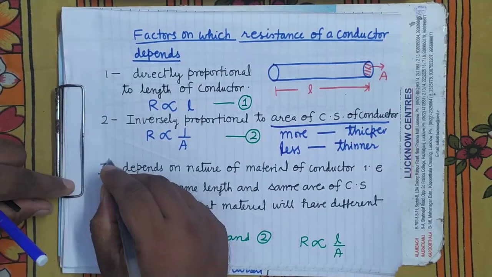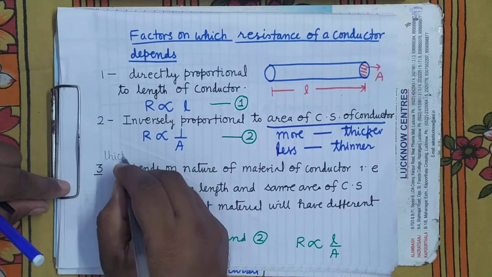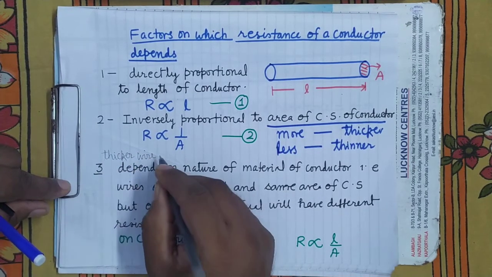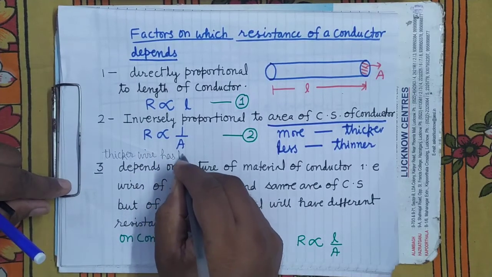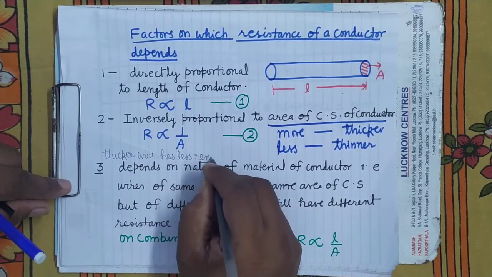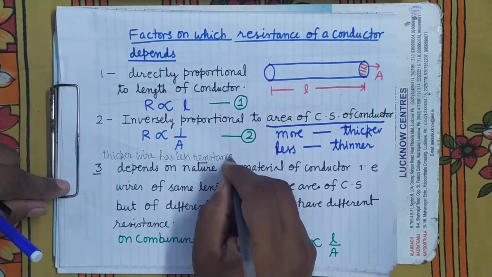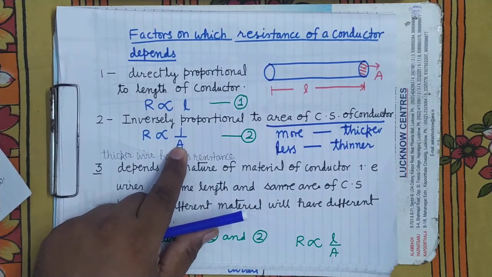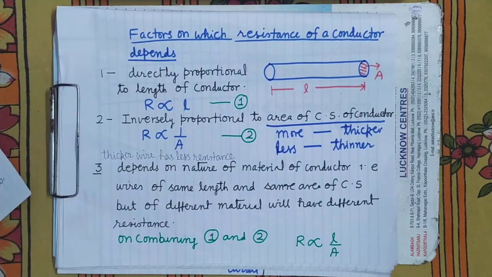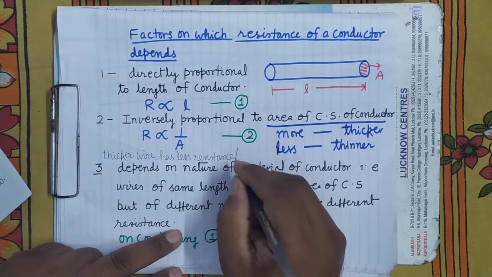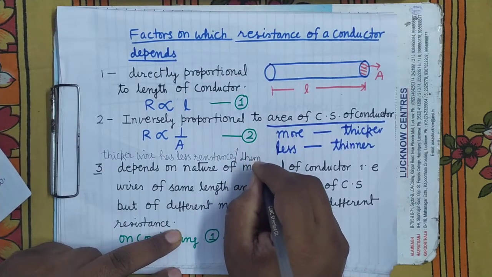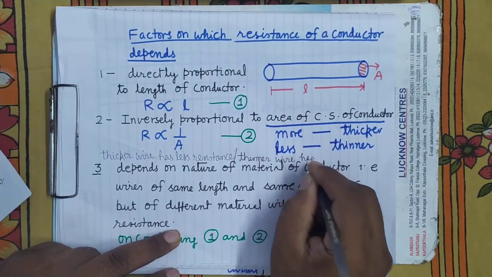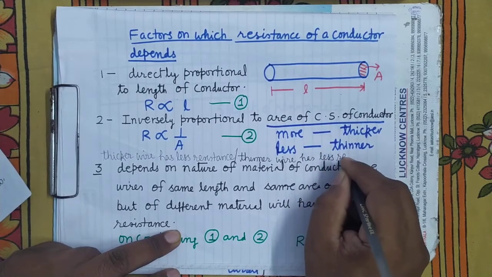Thicker wire has less resistance. And why will it have less resistance? You can see here, the wire is thicker, so A will be more, so R will be less. And a thinner wire has more resistance.